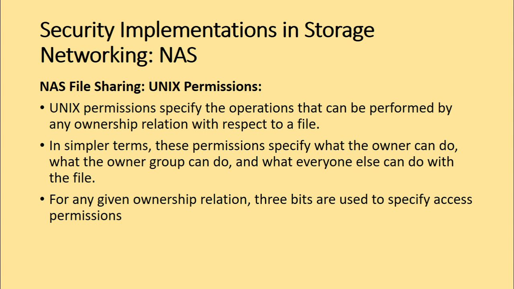Unix permissions specify the operation that can be performed by any ownership relation with respect to a given file. So in simpler terms, these permissions specify what the owner can do, what the owner group can do, and what everyone else can do with the file. For any given ownership relation, three bits are used to specify the access permission.